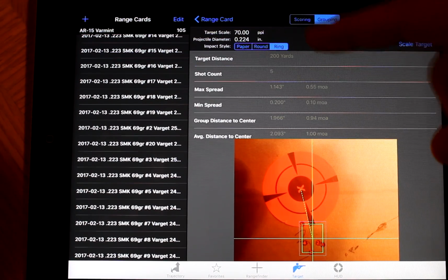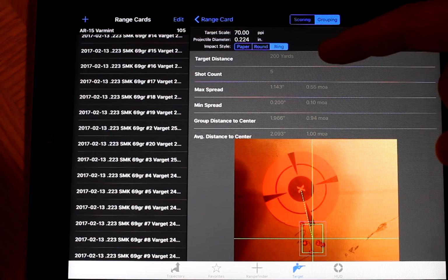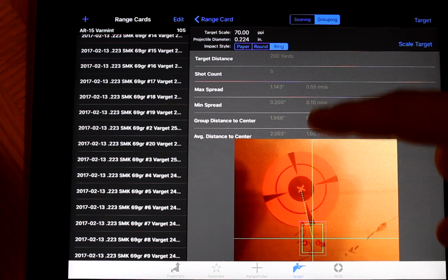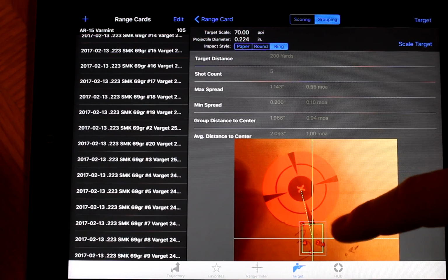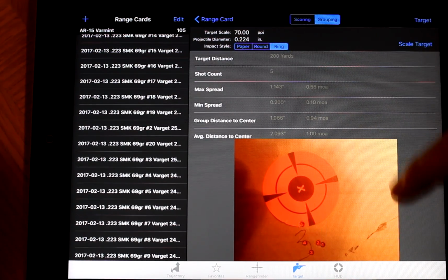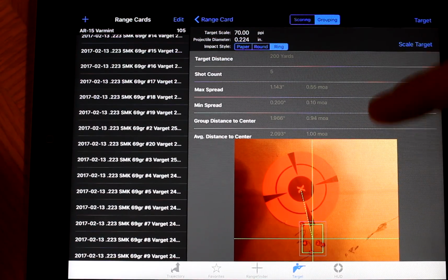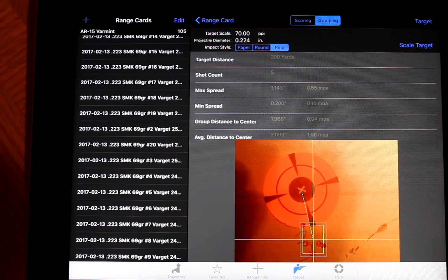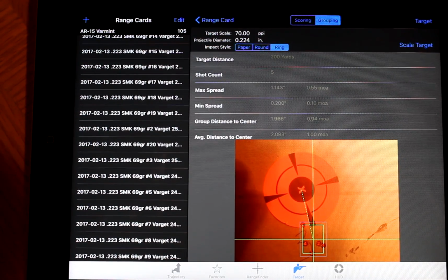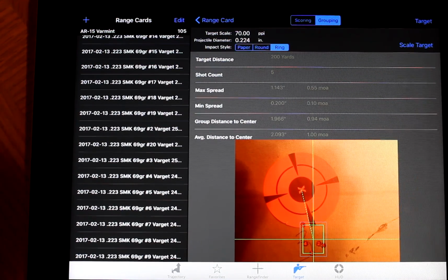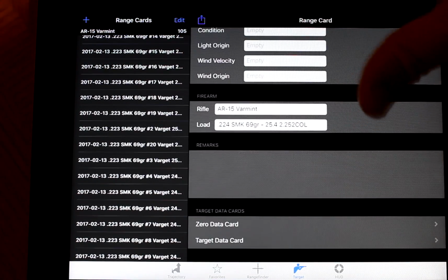Target distance 200 yards. I did 5 shots here, and you put the rings in over your shots, and it'll tell you your MOA for your grouping and all that. Average the center, give you a bunch of stats. So really cool and useful, and if you ever need to go back and look at groupings for a specific load that you are trying to develop, you can go back and visually see your groups. So really cool feature of this app that I like a lot.